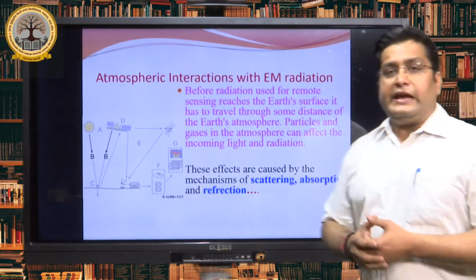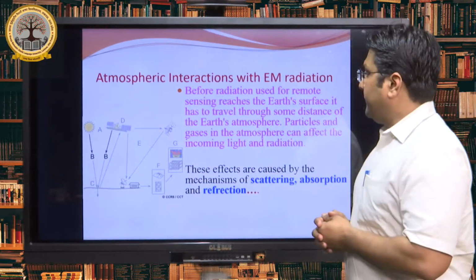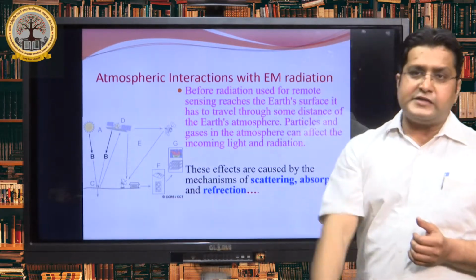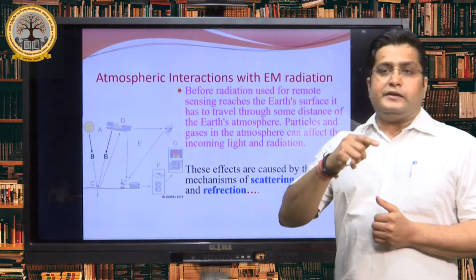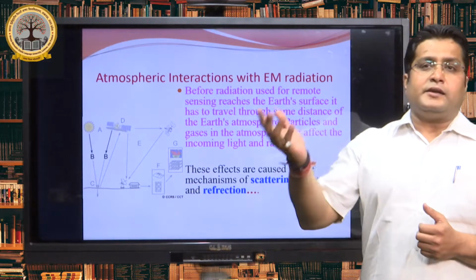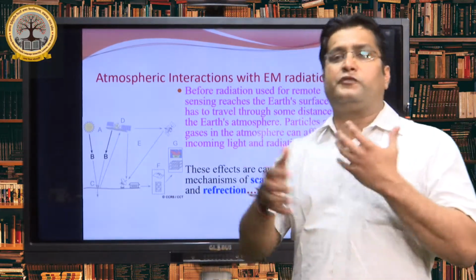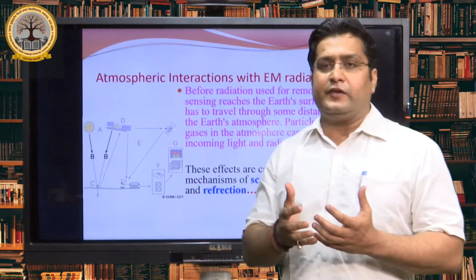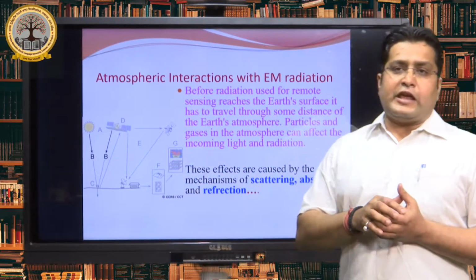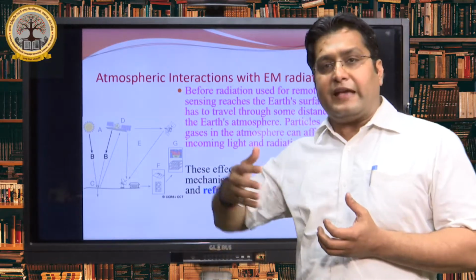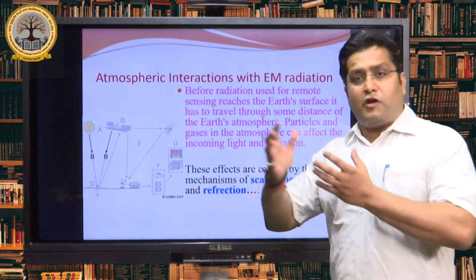When we are talking about the interaction part, whatever radiation is coming from the Earth surface will be affected by various atmospheric constituents and particles. Various types of pollen are available, various dust particles, gaseous substances, and water vapors.